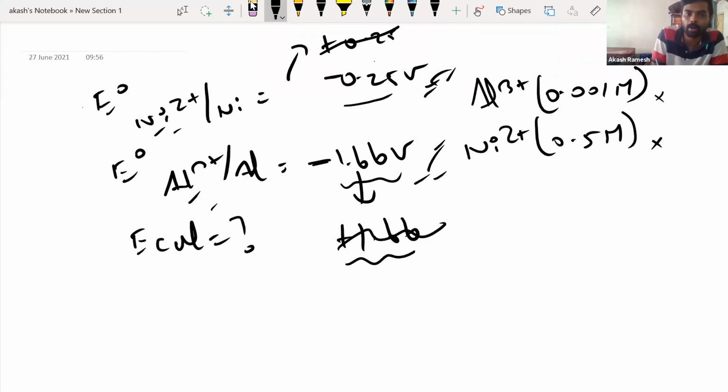Correct? So more and more negative value means more and more tendency to undergo oxidation. Less negative value means less tendency to undergo oxidation. That's as simple as that. Actually, we will solve questions based on this also. Maybe after this, I'll teach you how to do it.